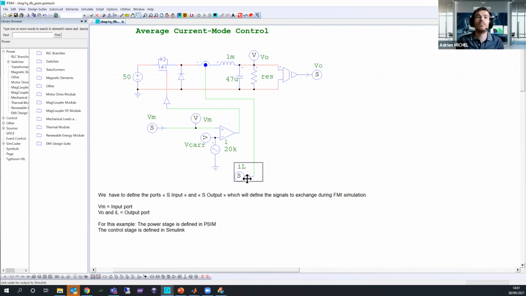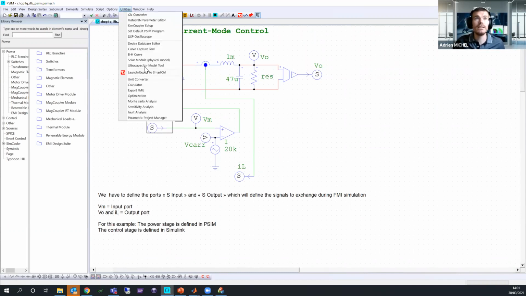I use Simulink because I already have Simulink on my computer. Also, I have defined the VM voltage value as my input. So it will be an input and I will send data between PSIM and Simulink. So the power stage will be here in PSIM and the control stage, the PI that you don't see here, will be done in Simulink.